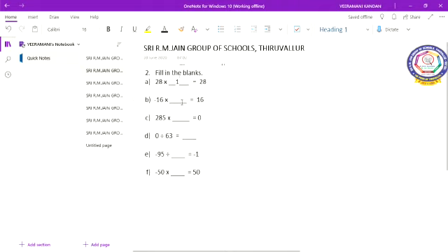And next question, minus 16 into dash equal to 16. Okay children, so here minus 16 is there, but the answer is plus 16. The number is same, but the sign alone differs. When will you get the same number, children? If you multiply by 1 only, you will get the same number. So, you have to multiply by 1.